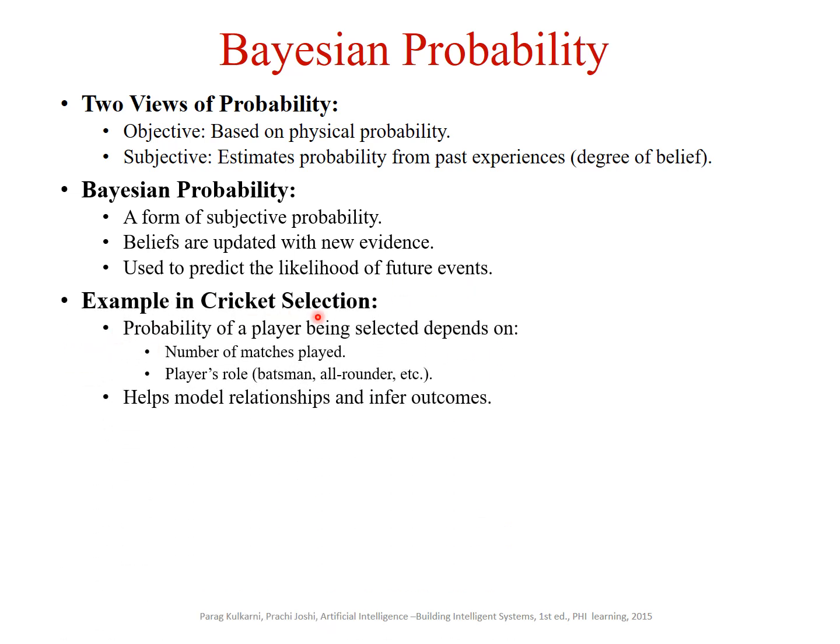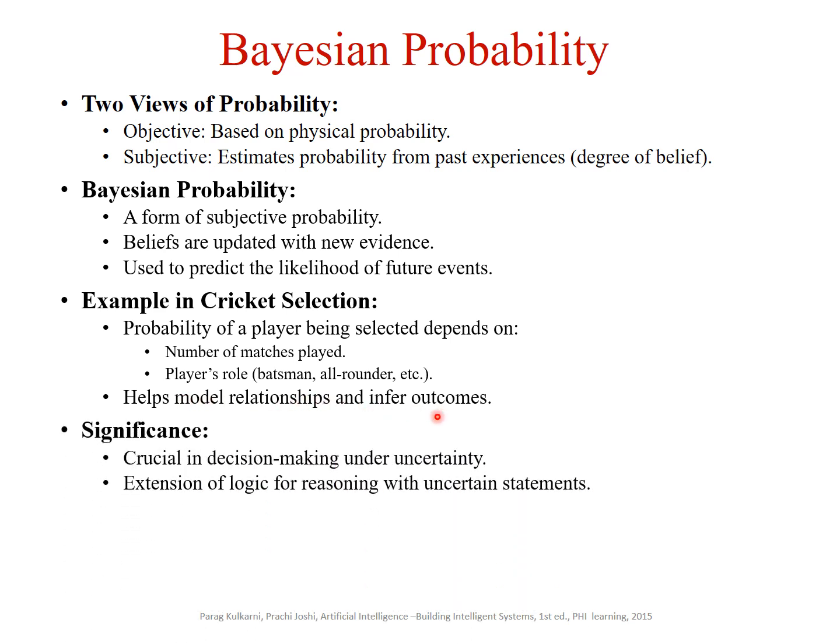Example in cricket selection. Probability of a player being selected depends on the number of matches played, player's role, whether it's a batsman or all-rounder, etc. It helps model relationships and infer outcomes. The significance includes it is crucial in decision making under uncertainty, extension of logic for reasoning with uncertain statements.